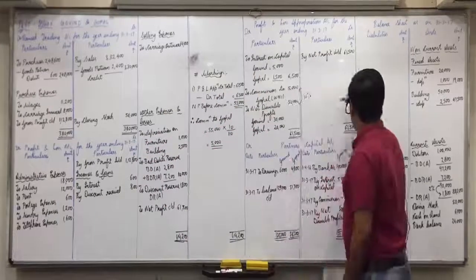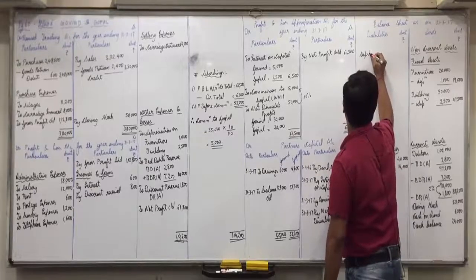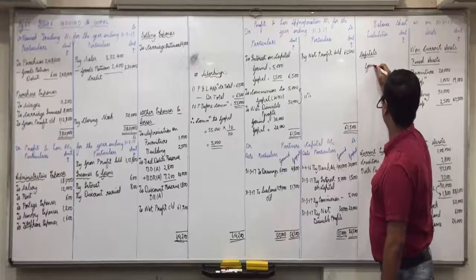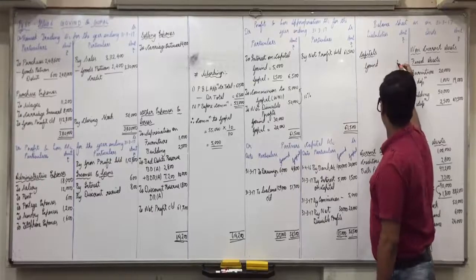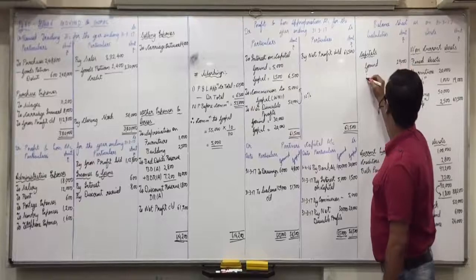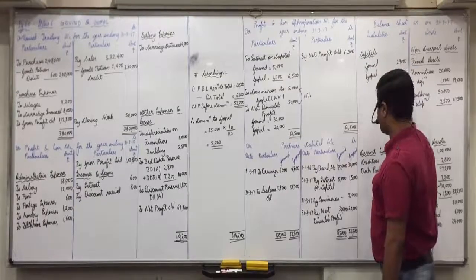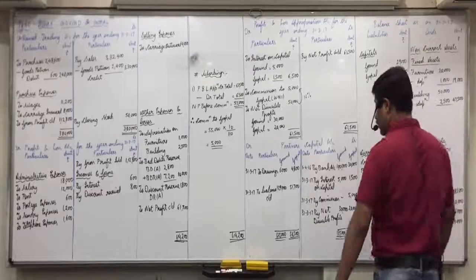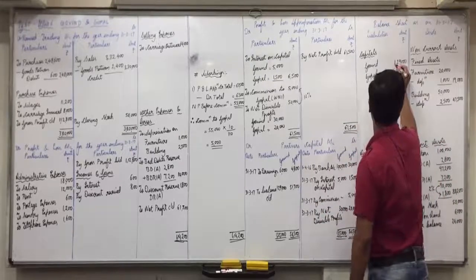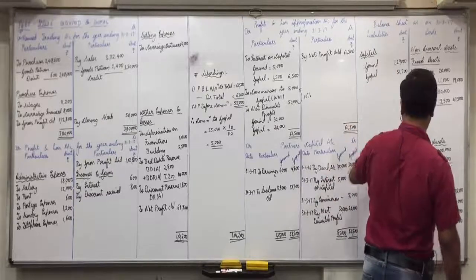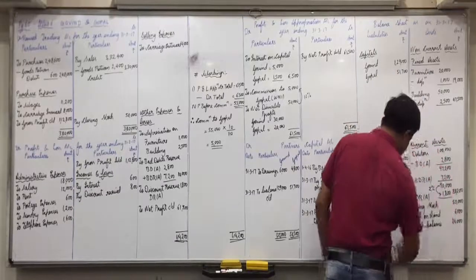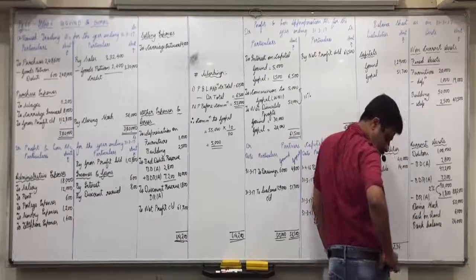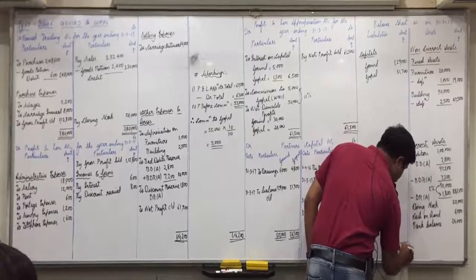Now the closing balance of capital we will write on the liability side. So capitals: Govind 1,29,000, Gopal 51,700, creditors 40,000, bills payable 14,000. So 1,29,000 plus 51,700 is 1,80,700, plus 40,000 is 2,20,700, plus 14,000, 2,34,700.